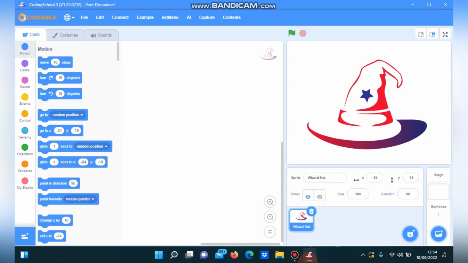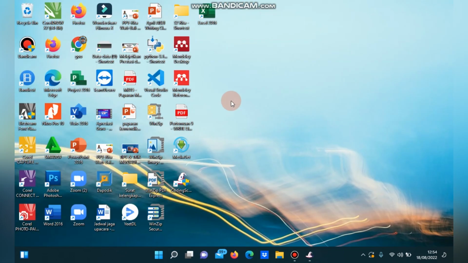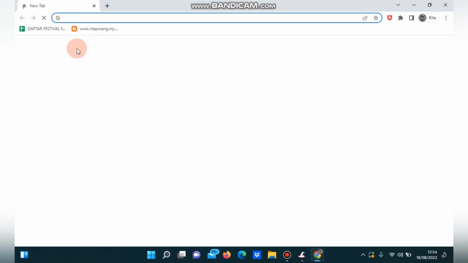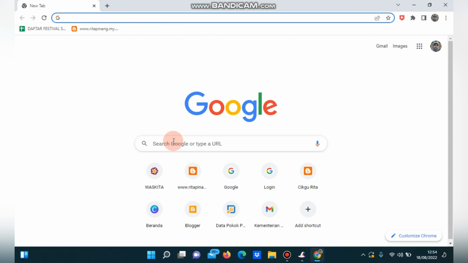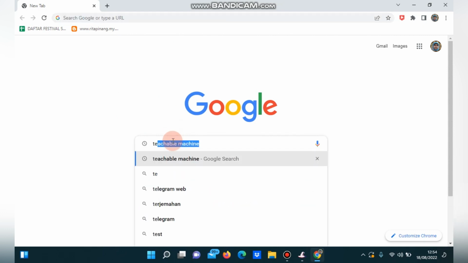Making a sound mood light by CodingSchool 3. First, before we make a code, we make a sound first. We click Chrome and then we find Teachable Machine.